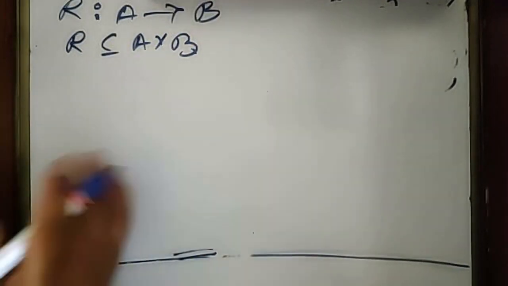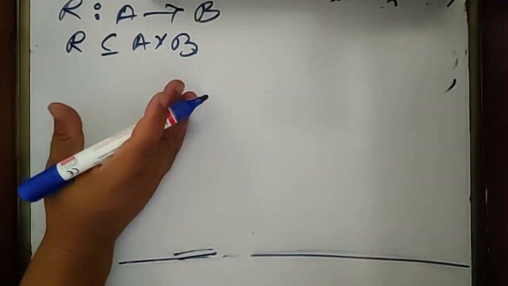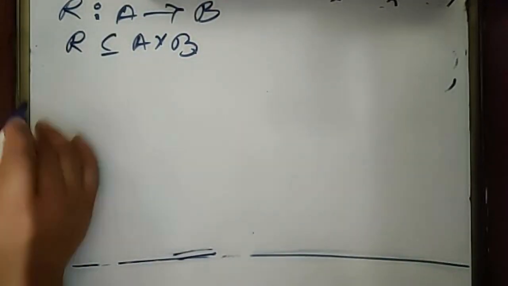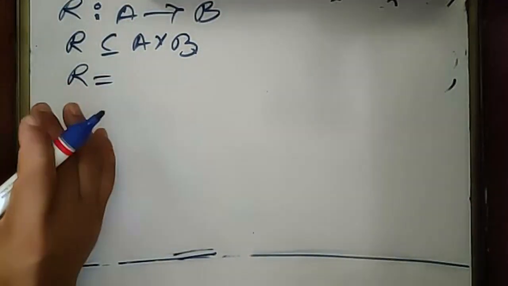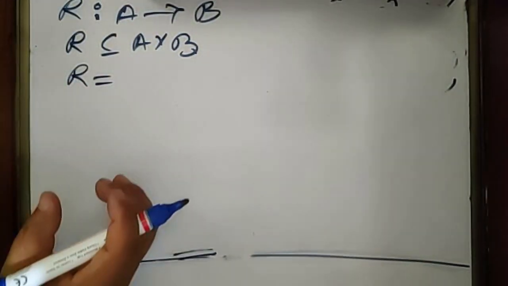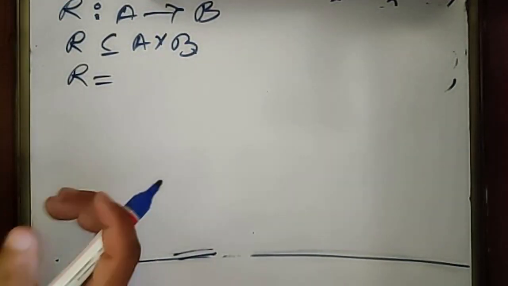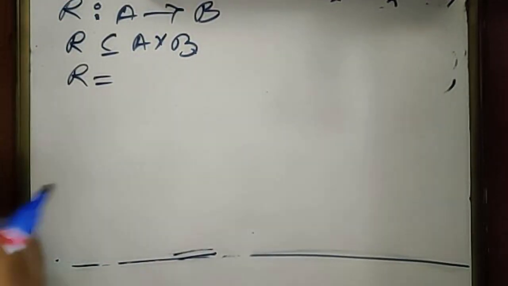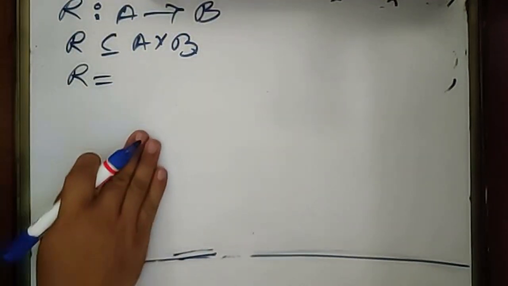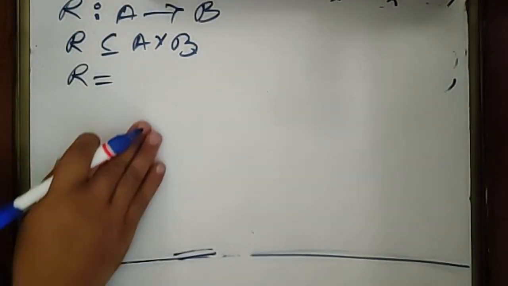So it is simple. The relation is just a subset of the Cartesian product of A and B. That means the relation contains only the ordered pairs. So every element of the relation will be an ordered pair from the set A to B. Okay, so that's all we need to understand.